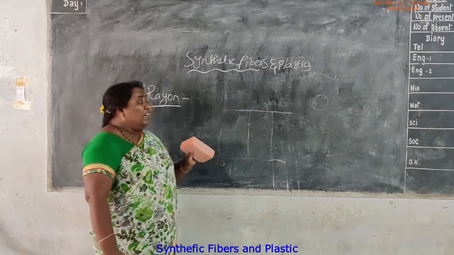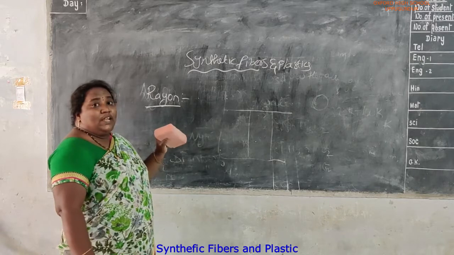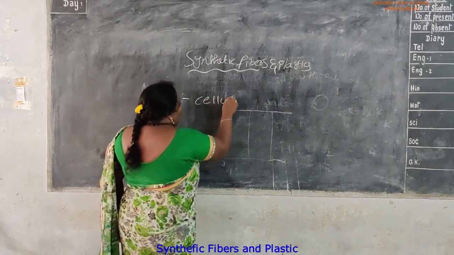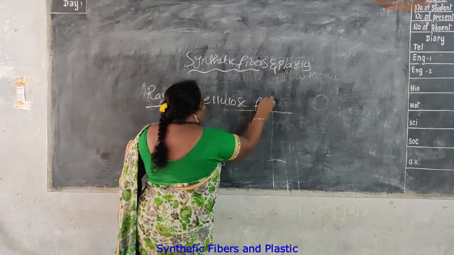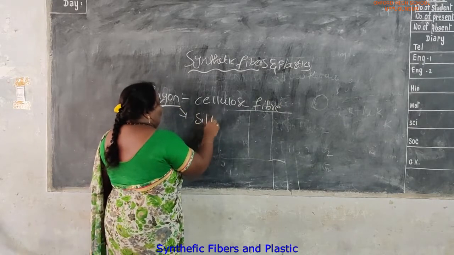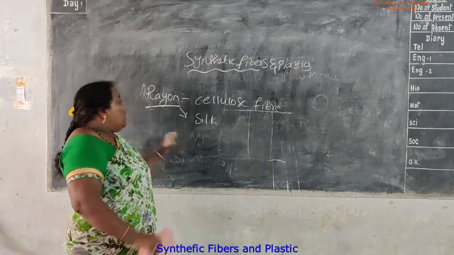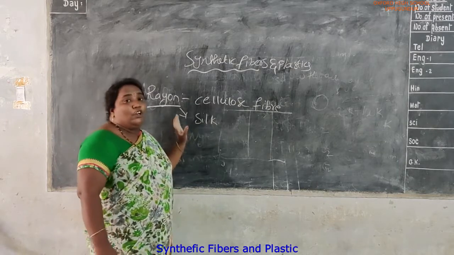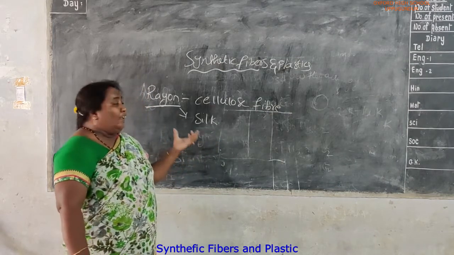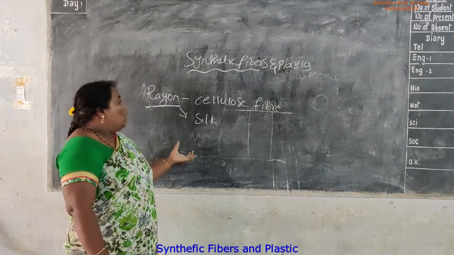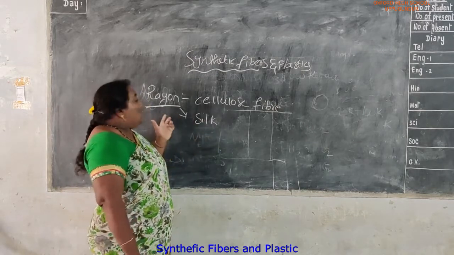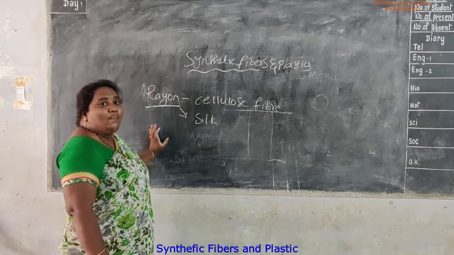Rayon is another synthetic fiber, but it is also known as a cellulose fiber. Rayon replaces the silk industry. We know that silk is produced from silkworms. Since silk is produced from silkworms, it is very costly, so not everyone can buy silk. So to replace the silk, the rayon fiber was introduced.